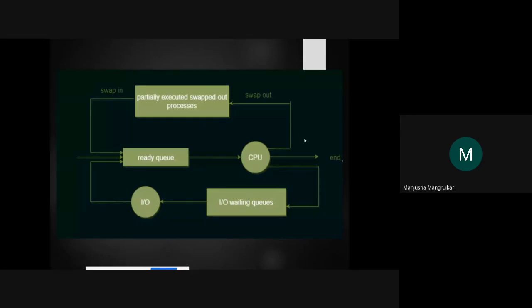So on the timeout, it will be swapped out as a partially executed process. The process is still not over, but the time given to that particular process is over, so it will swap and be put into the partially executed swapped-out process. Again that process will stand in the ready queue. Whenever this process gets a chance at the CPU, it will execute again, swap again, and when the process is over, it comes out of the CPU, right? Now this is the scenario.